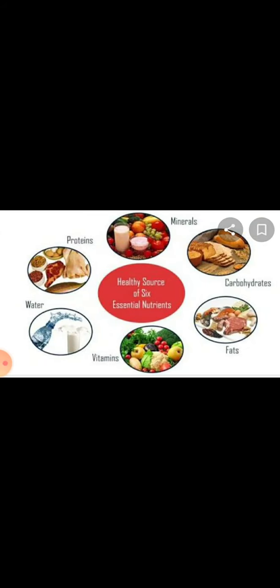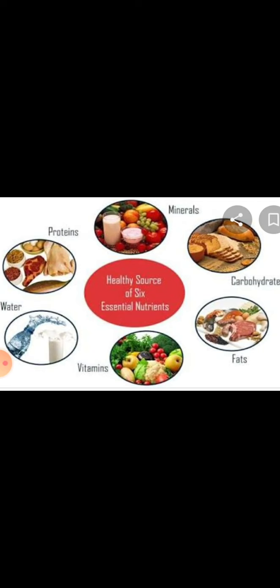Why does the food give us energy? Because it contains different kinds of components. What are the components of the food? They are protein, minerals, carbohydrates, fats, vitamins and water. And they are essential for us, meaning they are important for our survival.